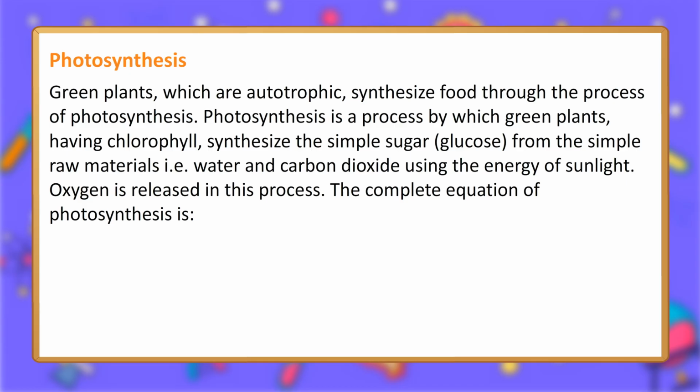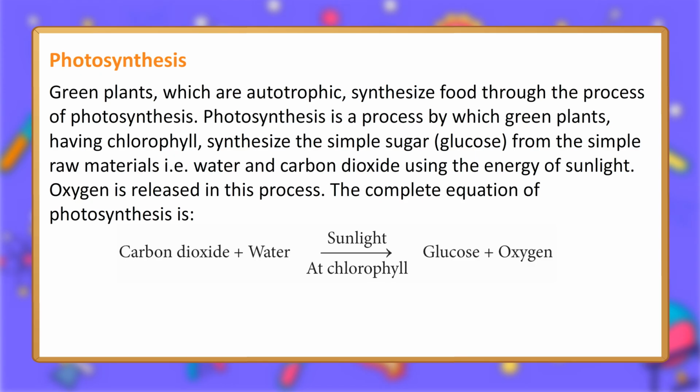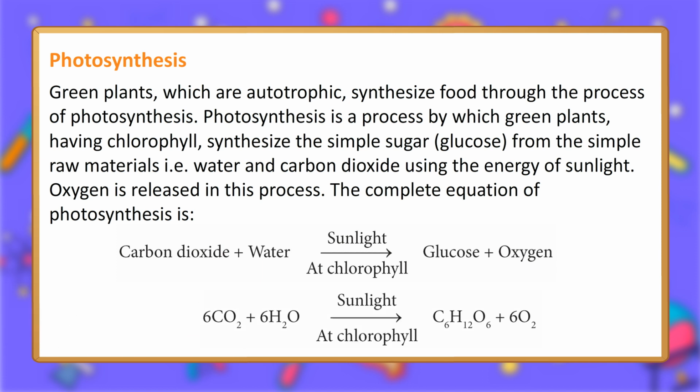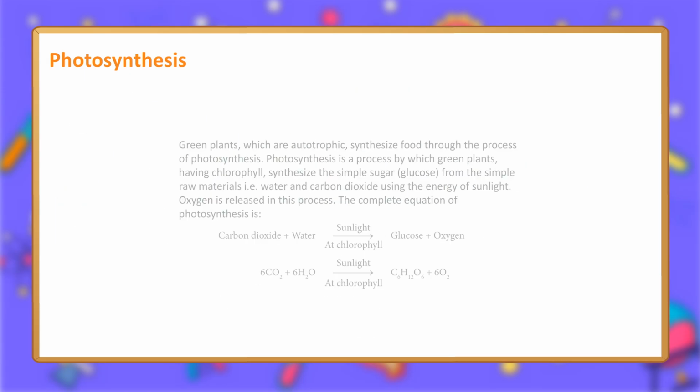The complete equation of photosynthesis is carbon dioxide plus water, in the presence of sunlight and chlorophyll, gives glucose plus oxygen: 6CO2 + 6H2O, sunlight and chlorophyll, C6H12O6 + 6O2.